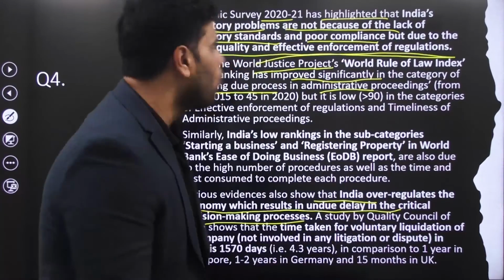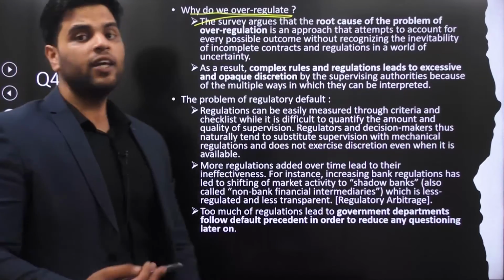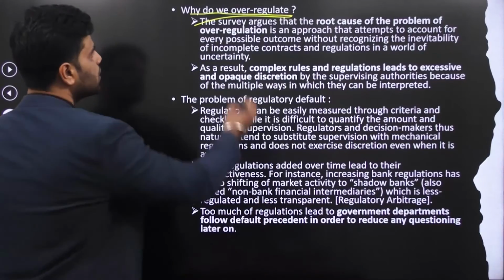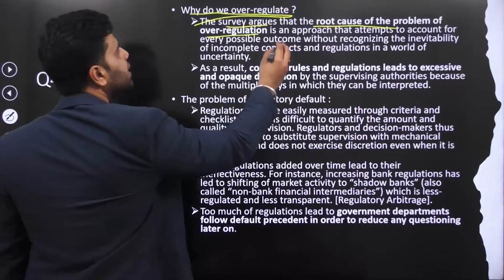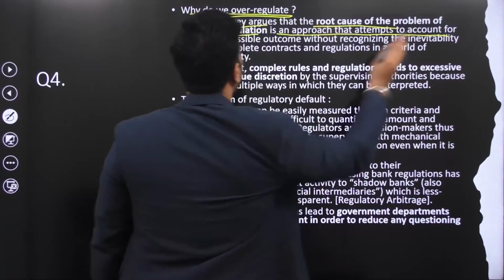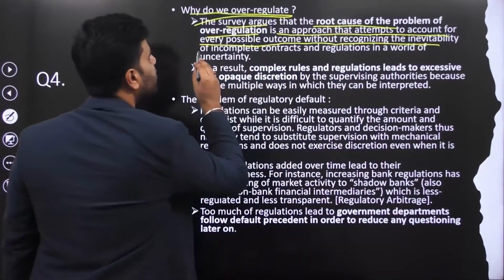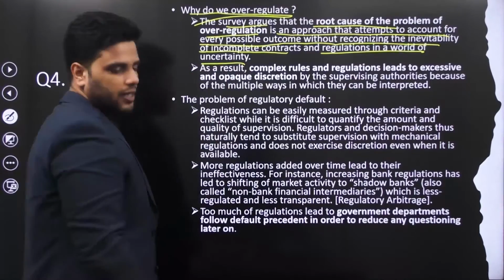Now, why does India over-regulate? Why do so many rules and regulations crop up? Why does that happen? The survey argues that the root cause of the problem of over-regulation is an approach that attempts to account for every possible outcome without recognizing the inevitability of incomplete contracts and regulations in a world of uncertainty.